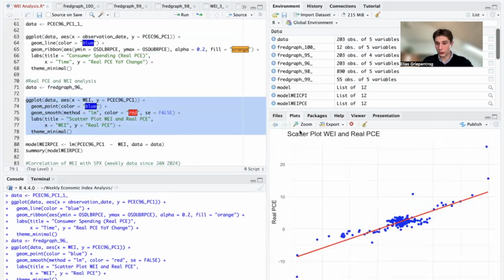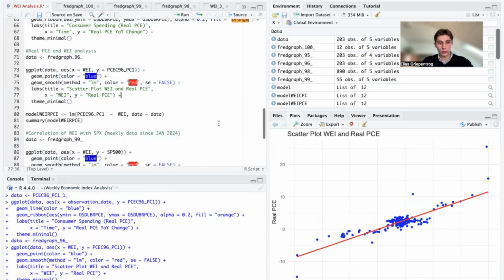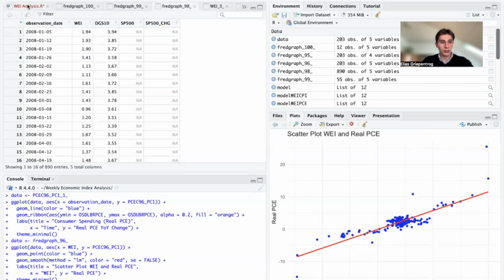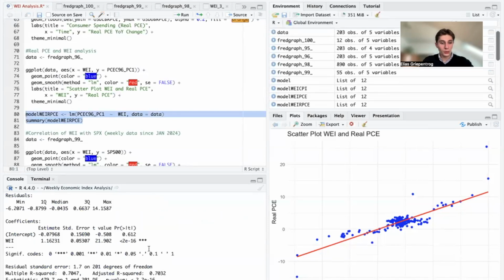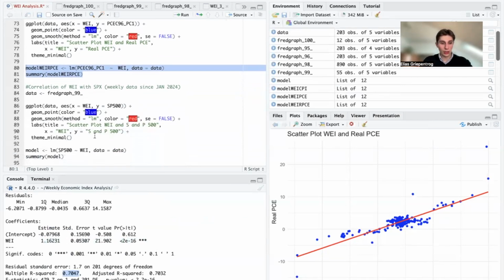Using this beautiful function, we can see that there is indeed a strong positive, linear relationship between consumer spending and the WEI. And if we plug this into a regression model, we can see that the WEI indeed does explain a high percentage of the variation in consumer spending, which again is not surprising.